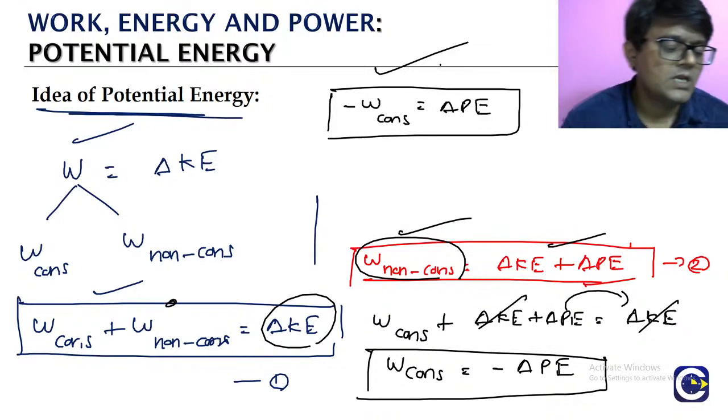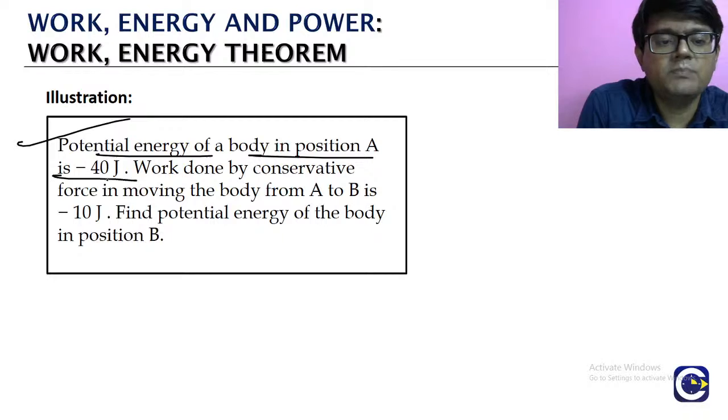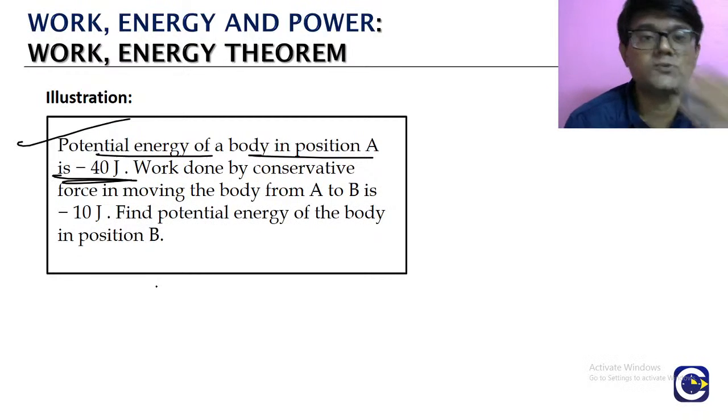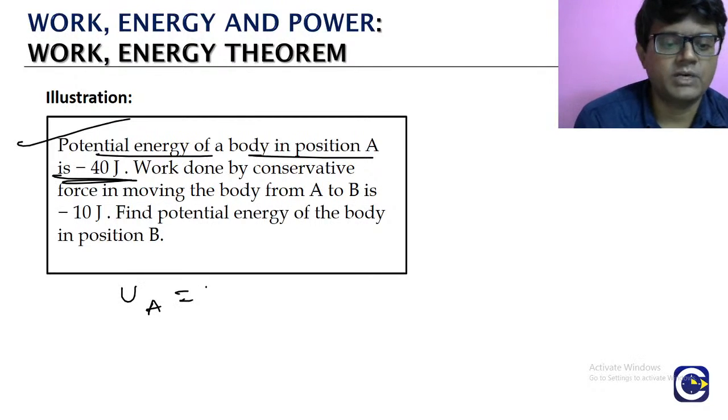Okay. Now we'll just start with one very basic question. Potential energy of a body in position A is minus 40 joules. We can probably use the symbol U for representing potential energy. What is it? Minus 40 joules, like that they are saying.